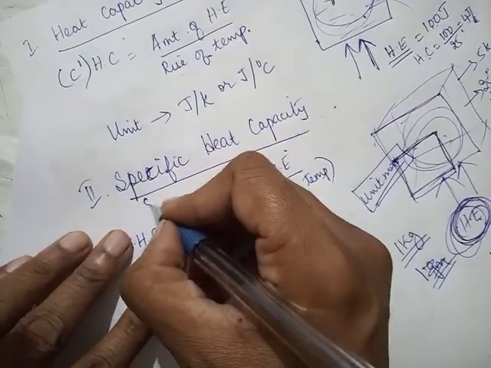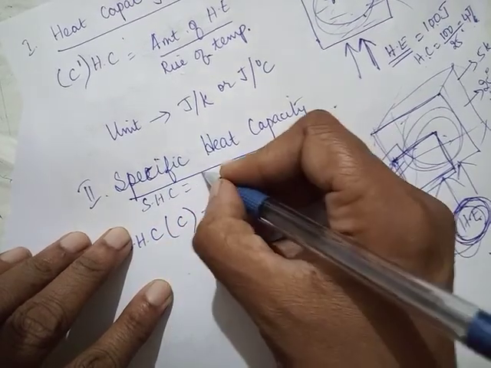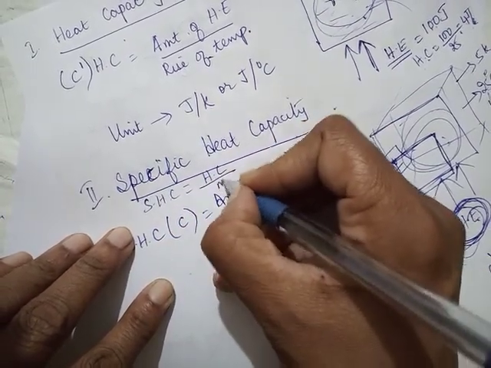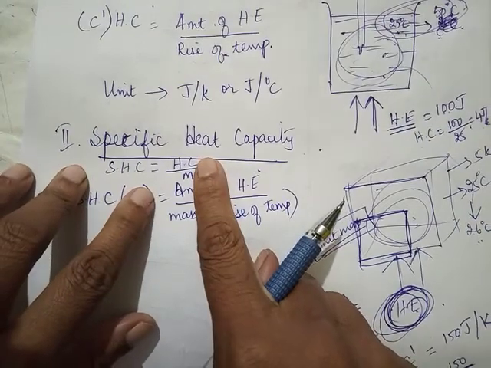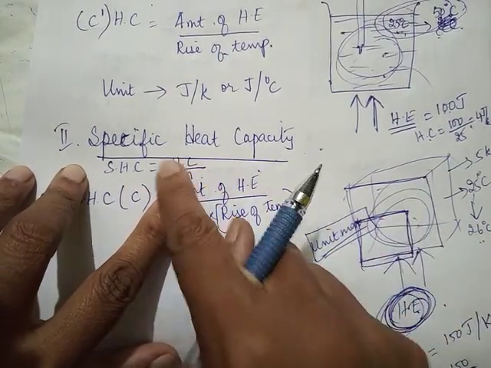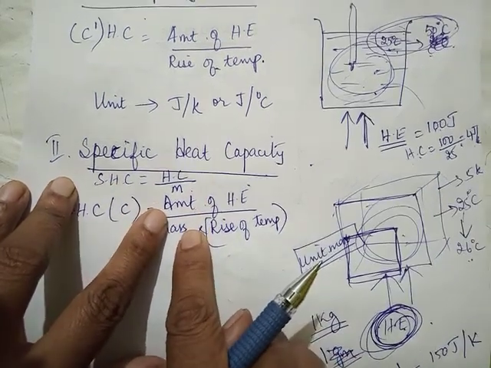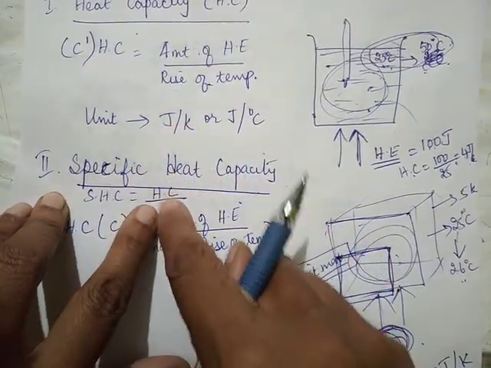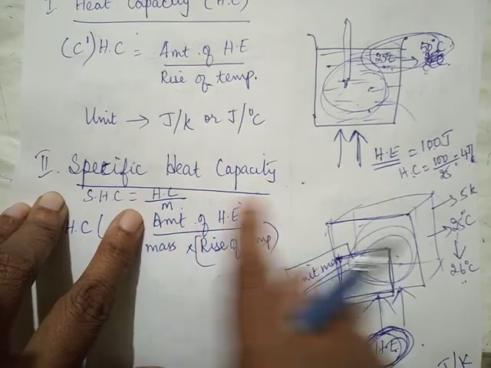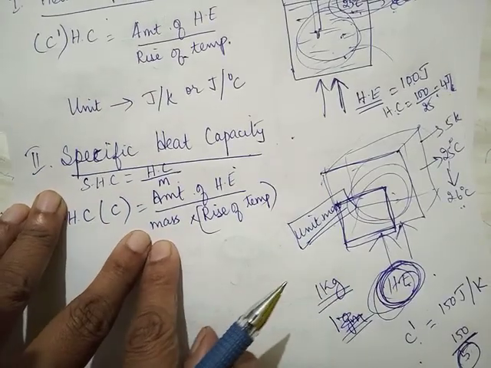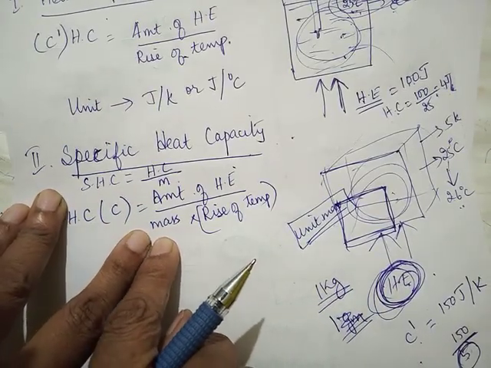Or I can say specific heat capacity is heat capacity upon mass. Heat capacity, if I divide by the total mass, that will give me specific heat capacity. Or in terms of formula, because heat capacity is already amount of heat energy upon rise in temperature, here mass will also come to the denominator.